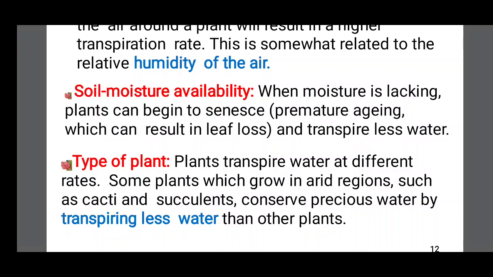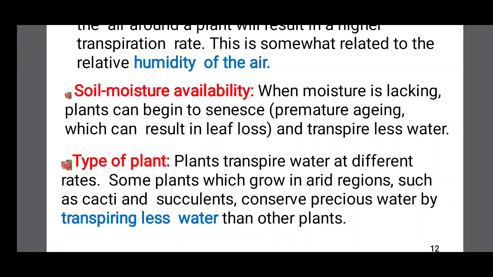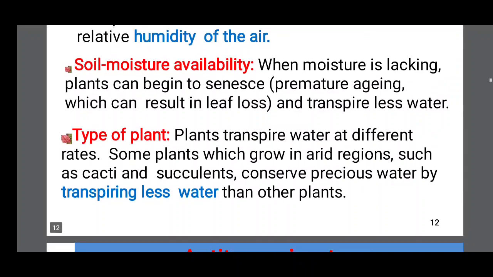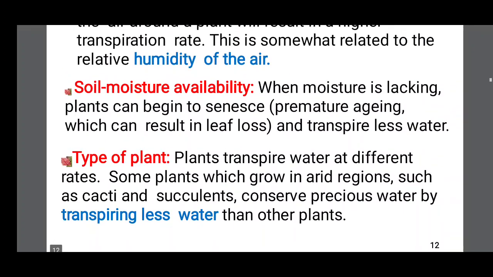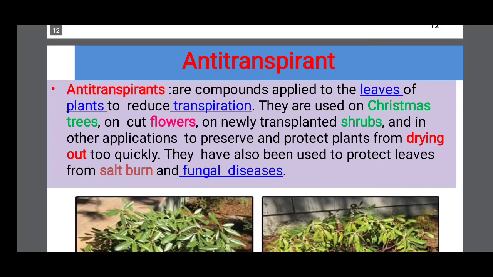That's why these plants adopt some adaptations: leaves converted to spines, stomata very few in number, stomata very deep in pits, and the guard cells are always closed in the daytime. These adaptations are available. At the same time, mesophytes have a high rate of transpiration.